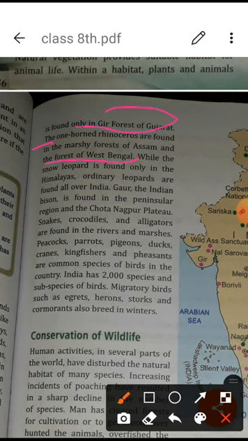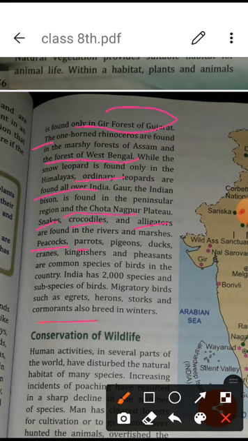Then in the Himalayas, there are the ordinary leopards, which are found all over India. Gaur and the Indian bison are in the peninsular region. It means we can find different kinds of snakes, crocodiles, alligators, peacocks, parrots, pigeons, and ducks in different places.